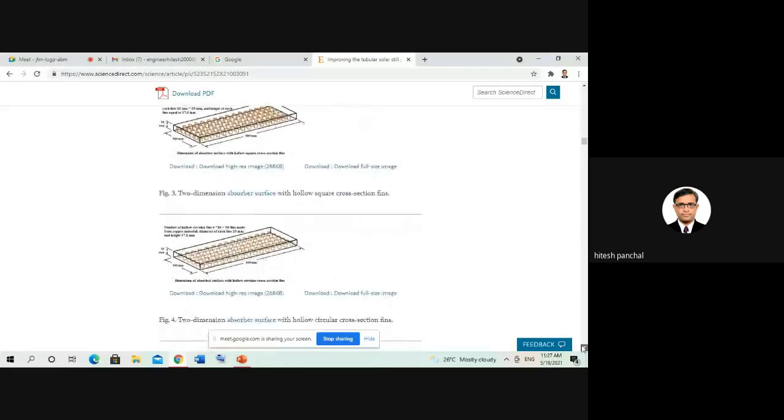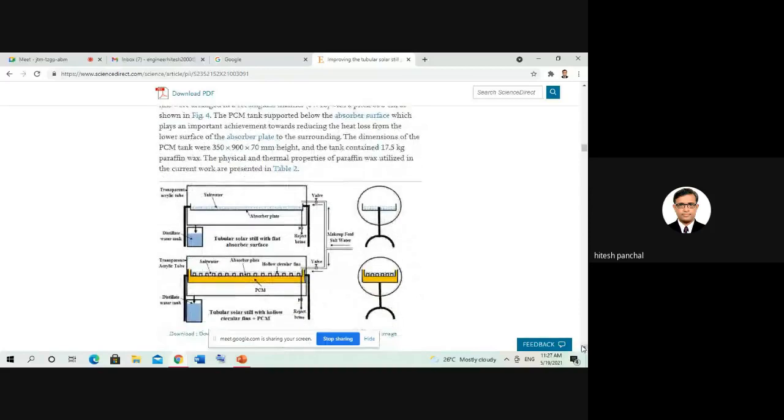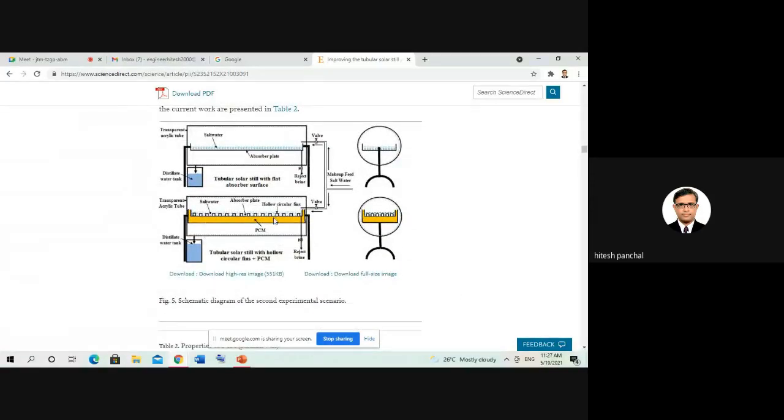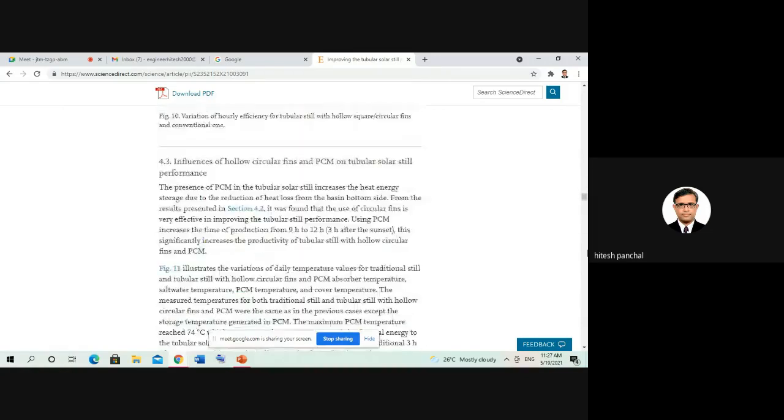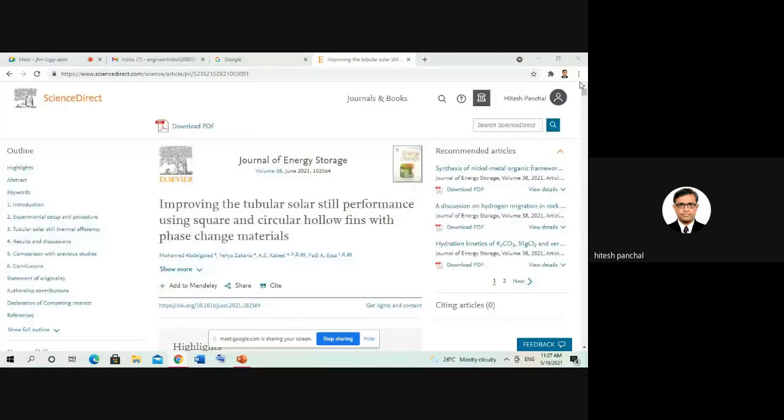These are fins, you can see, and below it you can use PCM. Tubular still with hollow circular fin with PCM. The whole research has been published as a research article in the Journal of Energy Storage. So PCM has good research in solar desalination system, and at present fins with PCM is a good idea for further research work.